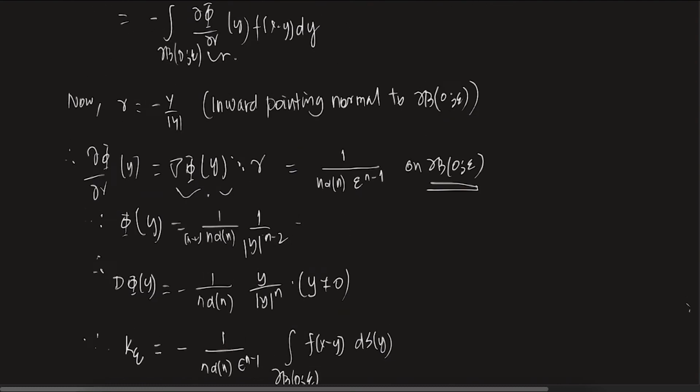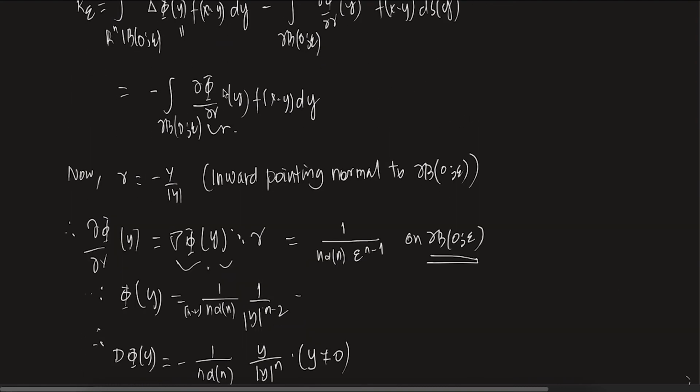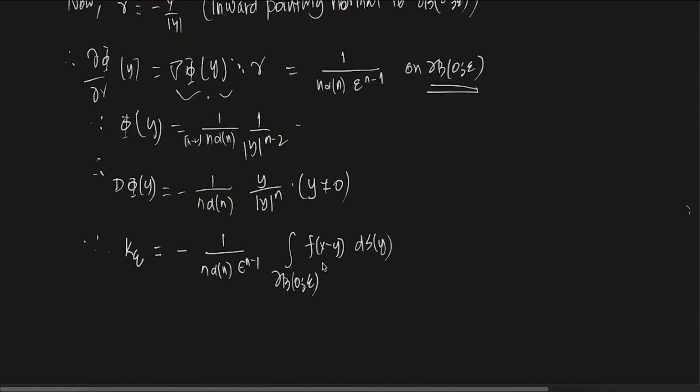Clear? I can write it like this. See, this I just calculated, and after that del phi del gamma at the point y on the ball is given by this thing, right? It is given by this thing. Yeah, I just calculated del phi del gamma, which is this.